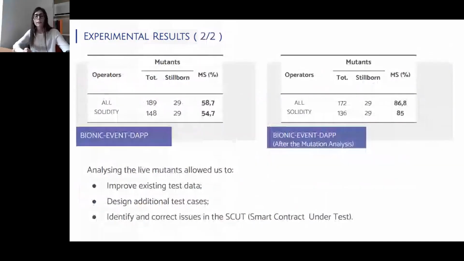So to further understand the actual usability of Sumo in a real development scenario, we analyzed the live mutants generated for the Bionic event application, and then we used this feedback to further improve the fault detection capabilities of its test suite.